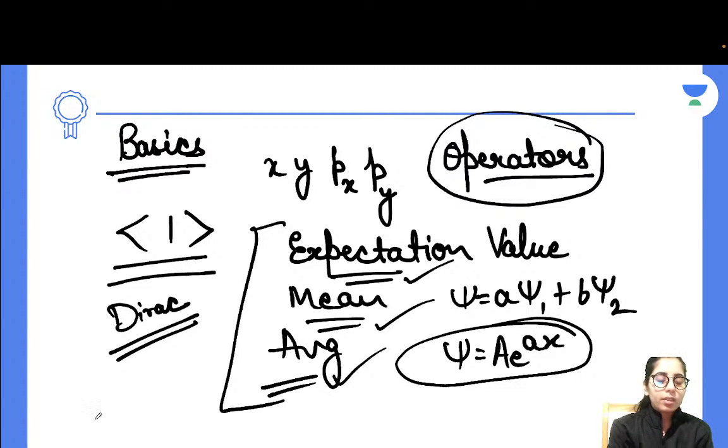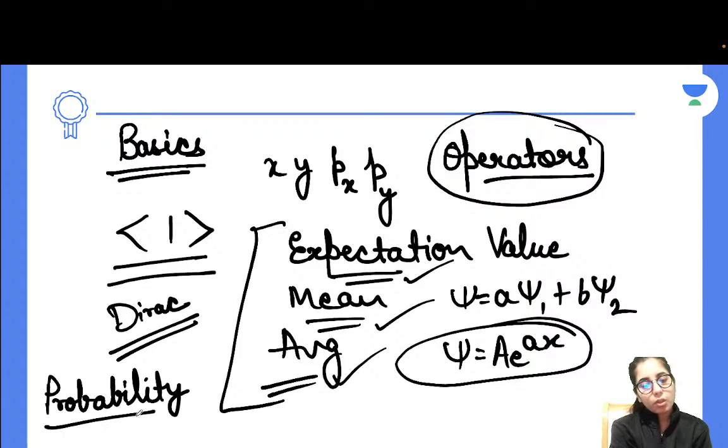The other basic thing I would suggest you prepare is probability. So, what is probability? How can you find the probability? What do you have to consider for that? That should be clear. These are the most common things which every student should prepare before they go ahead to prepare the topics of quantum mechanics. Once you are getting familiar with how these points work and what role they have, now you are ready to use them in questions.